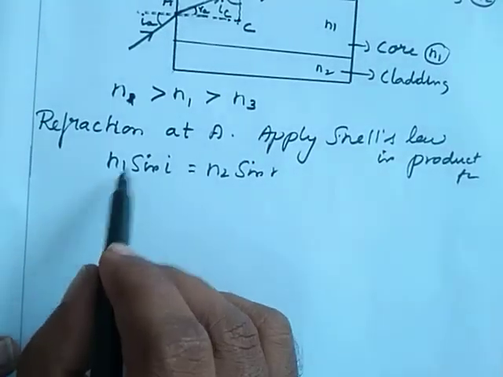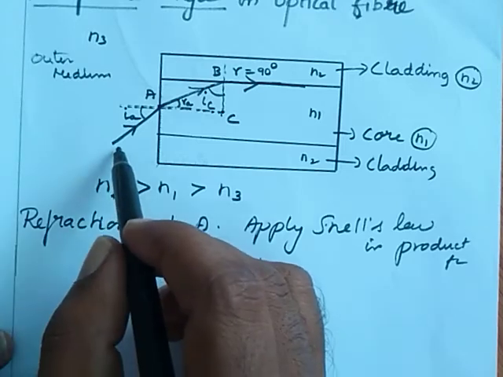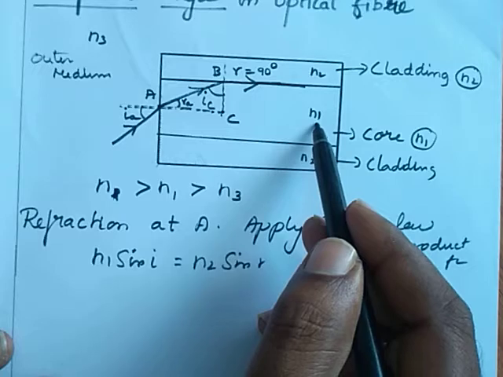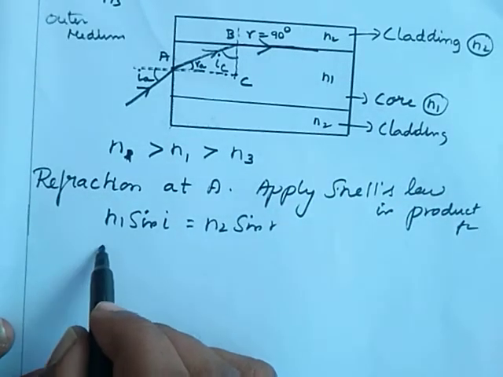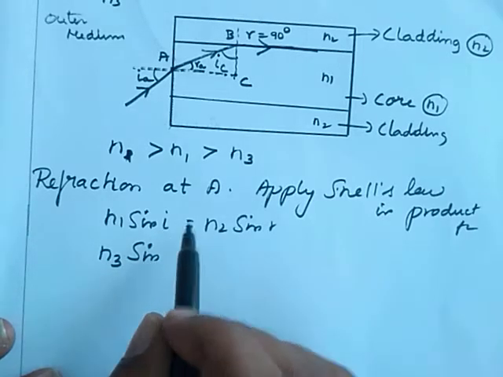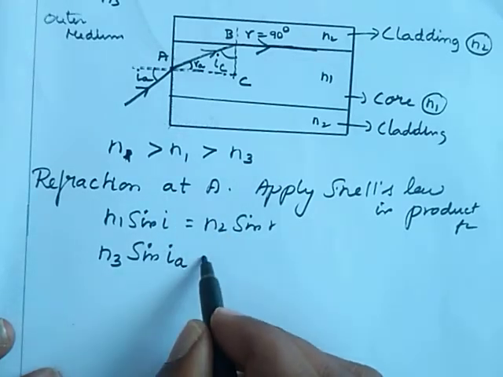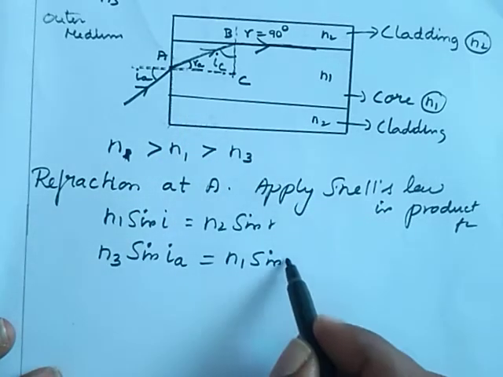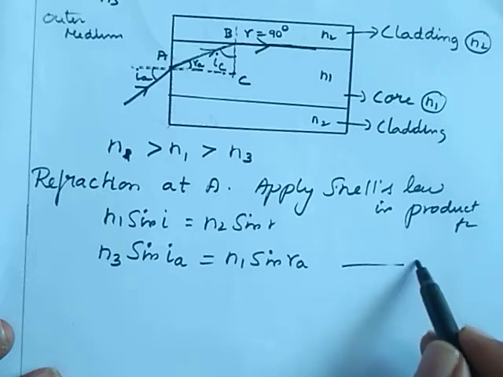Here the first medium is n3. Light is coming from this medium alone. So the first medium is n3 and the second medium is n2, that behaves as n1. So n1 becomes n3, and sin i, here the angle of incidence is IA, that is acceptance angle, is equal to n2, that is n1, then sin RA. Here I consider this one as equation 1.